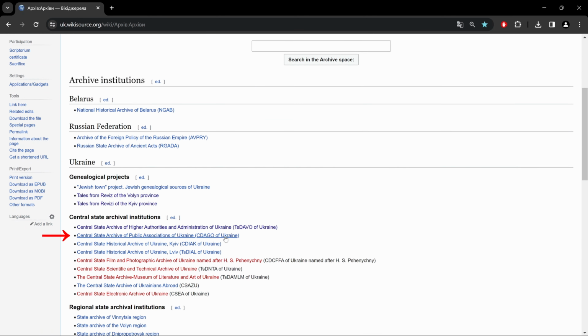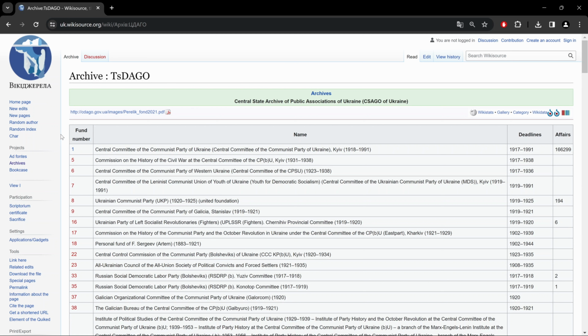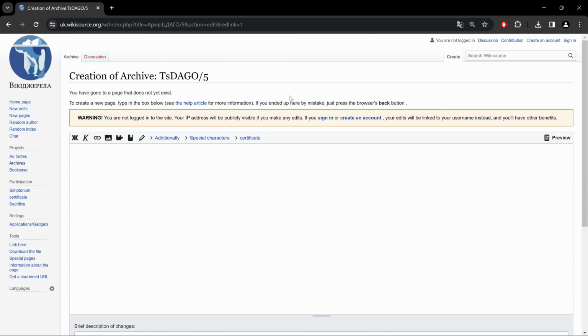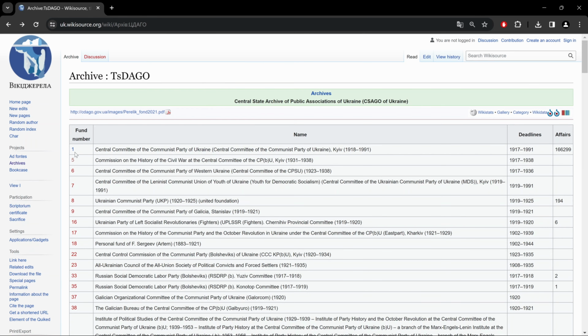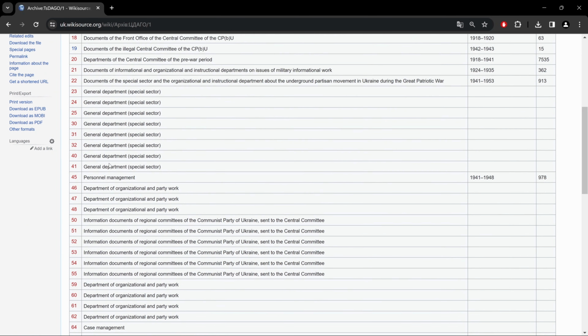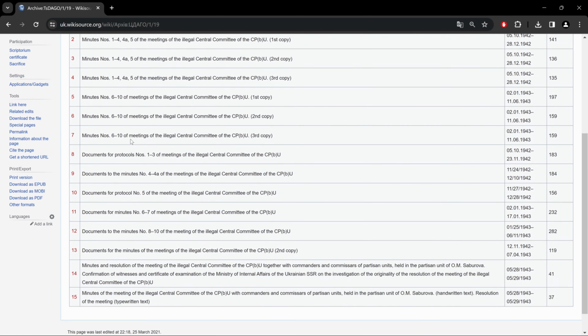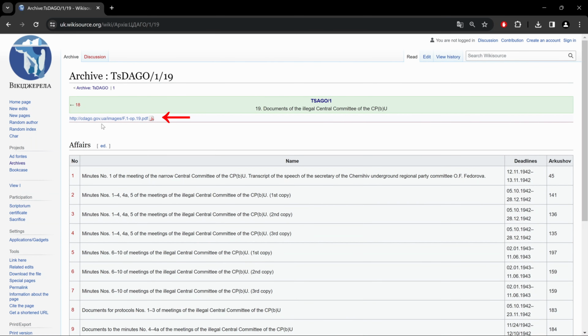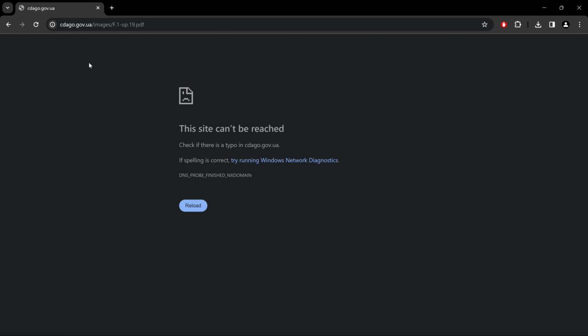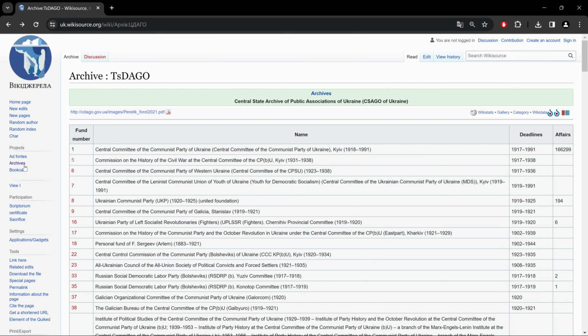And let's go to the second one. Now here you'll notice many of them are red. One is blue. If we click on one that's red, it brings you to this page like we saw before, that the page doesn't exist yet. And in the case of the first one here, it's blue. If I click on that, you see most of its descriptions are red. And if I click on a blue one, its cases are all red. And notice up here, there's a link that should bring you to its website, but in this case, the link doesn't work. Okay, let's get out of here.